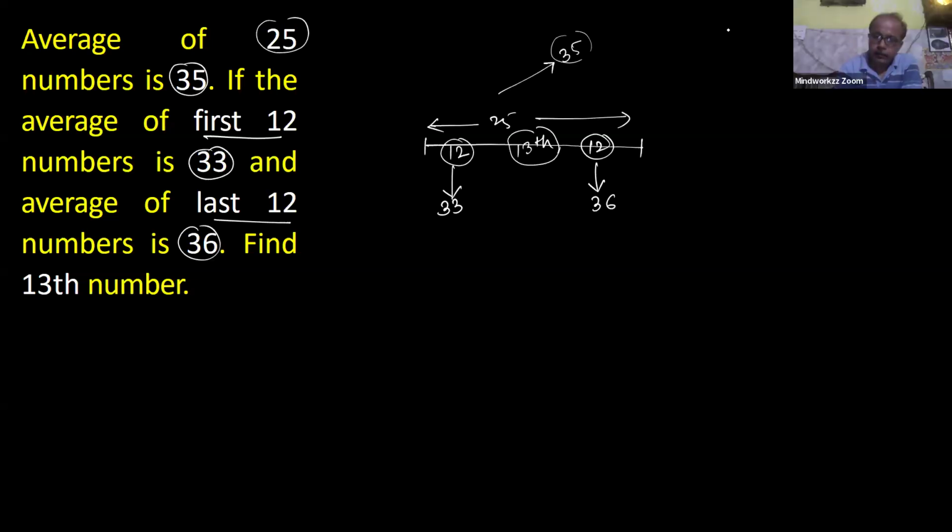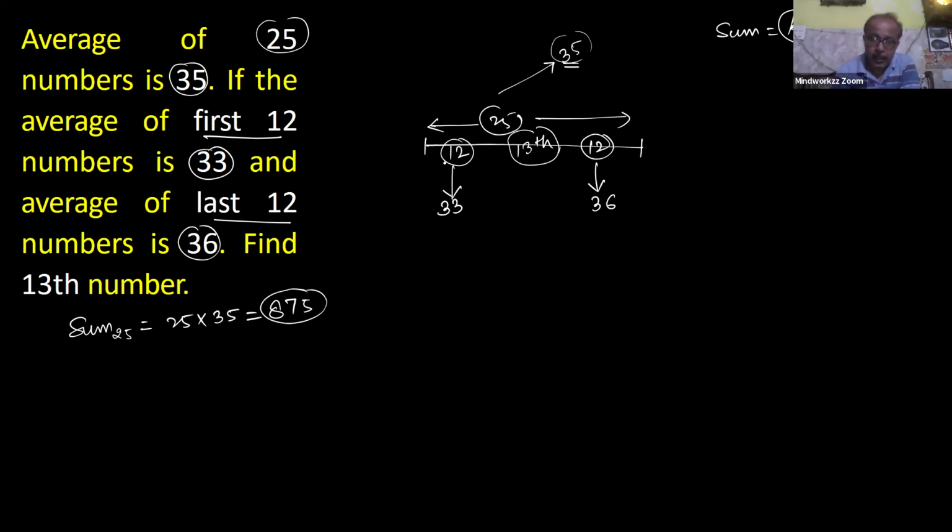Okay. So one formula, sum. How to get sum? If you know the average and also the number of terms, so what is the value of sum? That is average into number of terms. Here total 25 terms are given and the average value is 35. So sum of all 25 numbers is equal to 25 multiplied with 35. This gives 875. This is the sum of all 25 numbers.